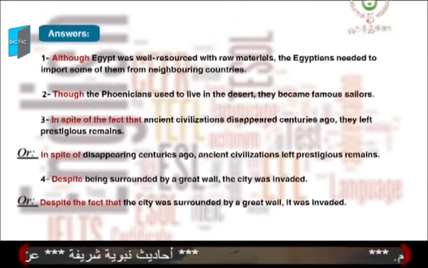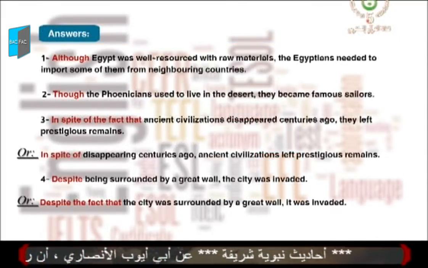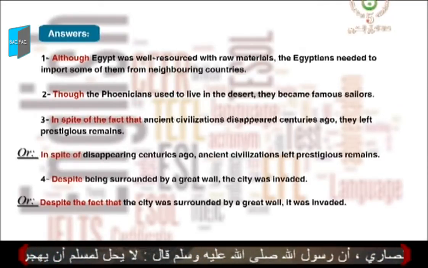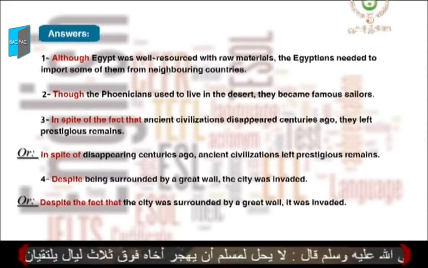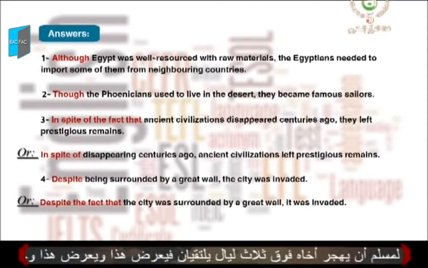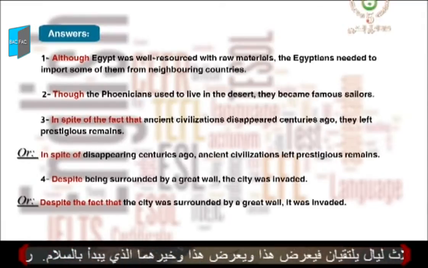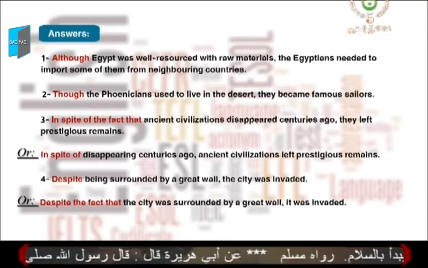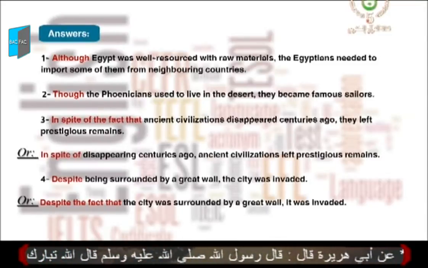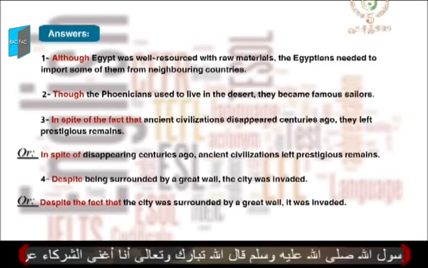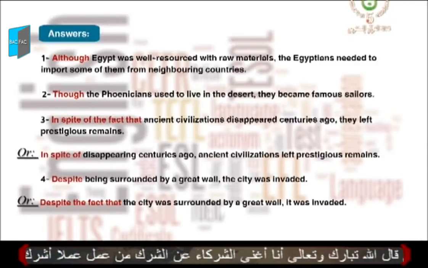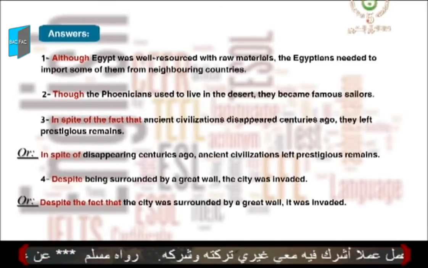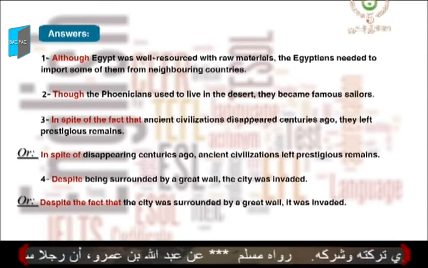The first one, although Egypt was well-resourced with raw materials, the Egyptians needed to import some of them from neighboring countries. The second sentence, though the Phoenicians used to live in the desert, they became famous sailors. Sentence 3, here we have two possibilities because the link word is in spite of, so we can use it with the fact that or with the noun phrase or the gerund.